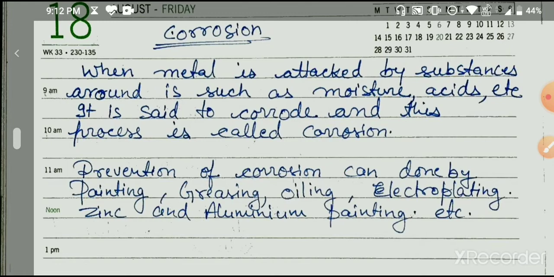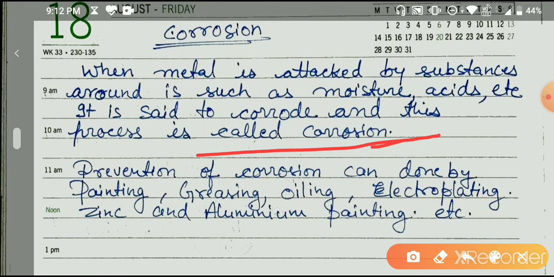When a metal is attacked by substances around it, such as moisture, acids, etc., it is said to corrode, and this process is called corrosion. This is something we do not want to happen. It is basically related to losses. Our building structures are getting worsened due to this corrosion.